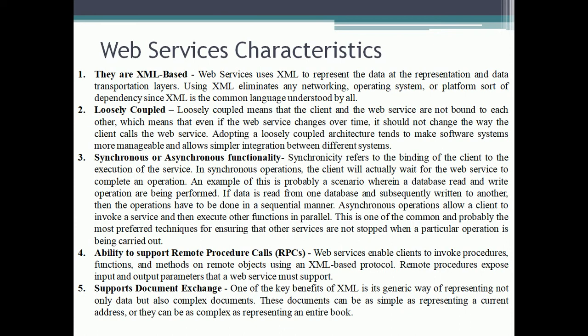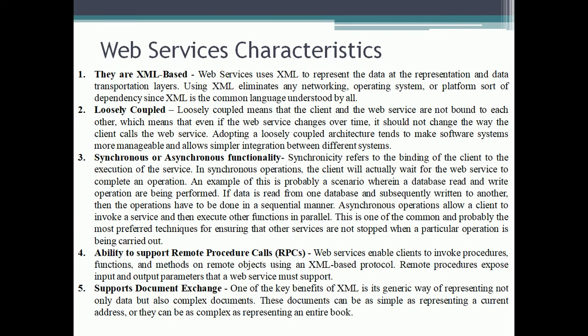3. Synchronous or asynchronous functionality. Synchronicity refers to the binding of the client to the execution of the service. In synchronous operations, the client will actually wait for the web service to complete an operation. An example of this is a scenario wherein a database read and write operation are being performed. If data is read from one database and subsequently written to another, then the operations have to be done in